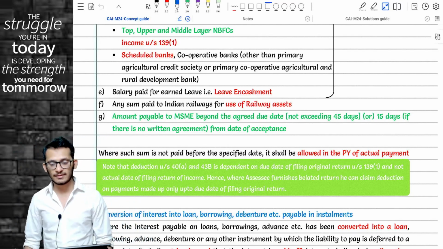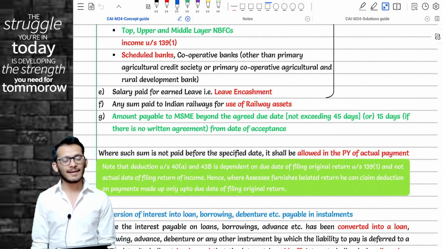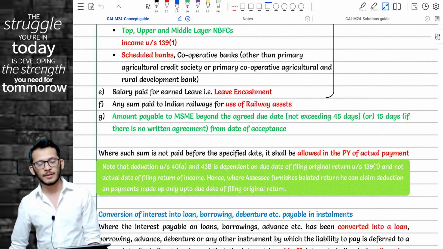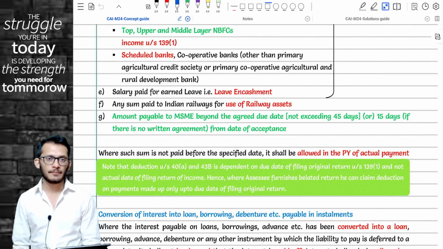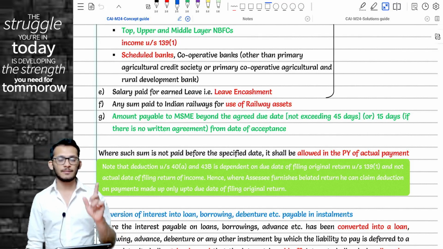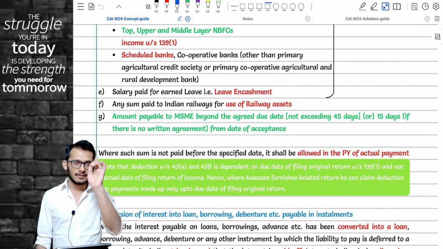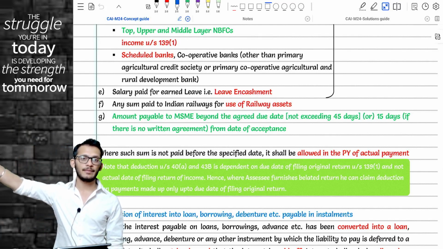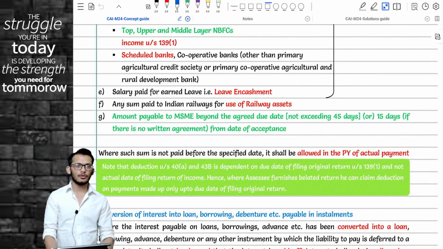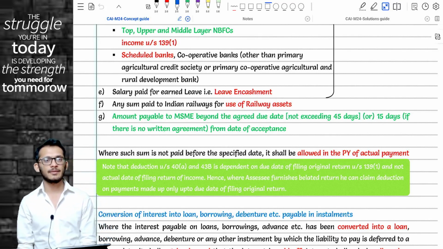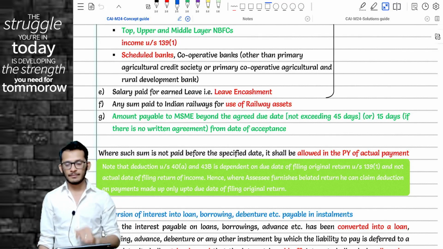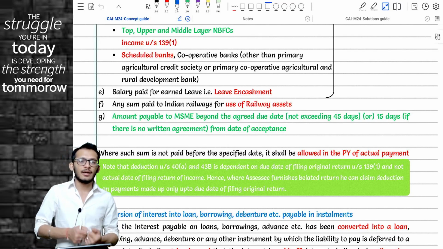Now, one thing you need to understand is that the amount paid here is the actual payment of expenditure, the money which you are supposed to pay to him. Do not confuse this with interest on MSME. If you remember, interest on MSME is a permanent disallowance as per section 23 of the MSME Act. That disallowance has nothing to do with PGBP. So interest on MSME will directly get disallowed as per the MSME Act itself. This is not that. We are talking about an actual expense made for MSME.